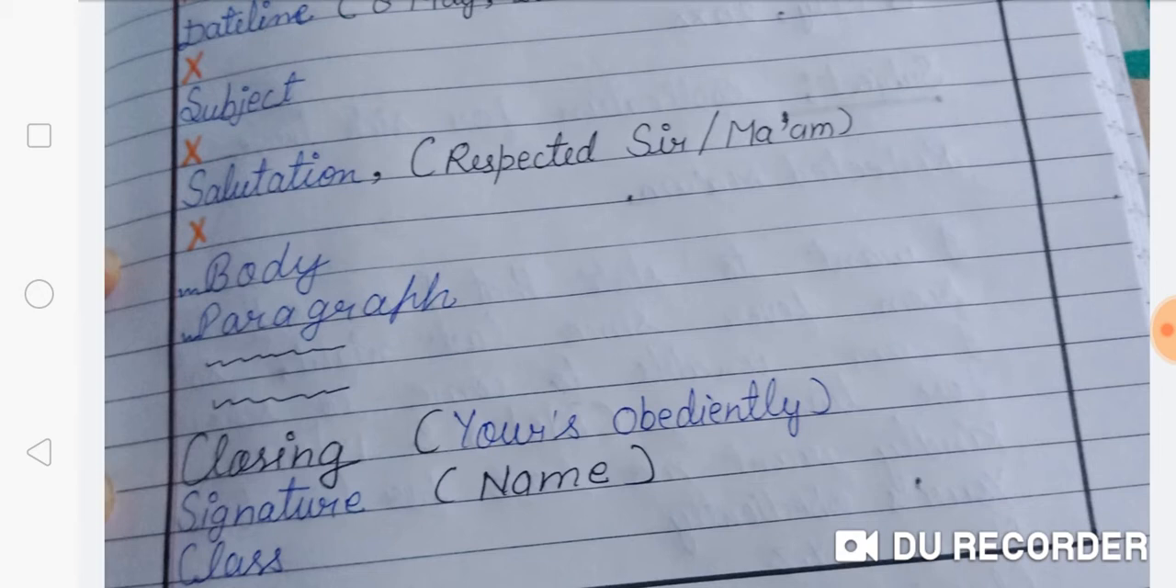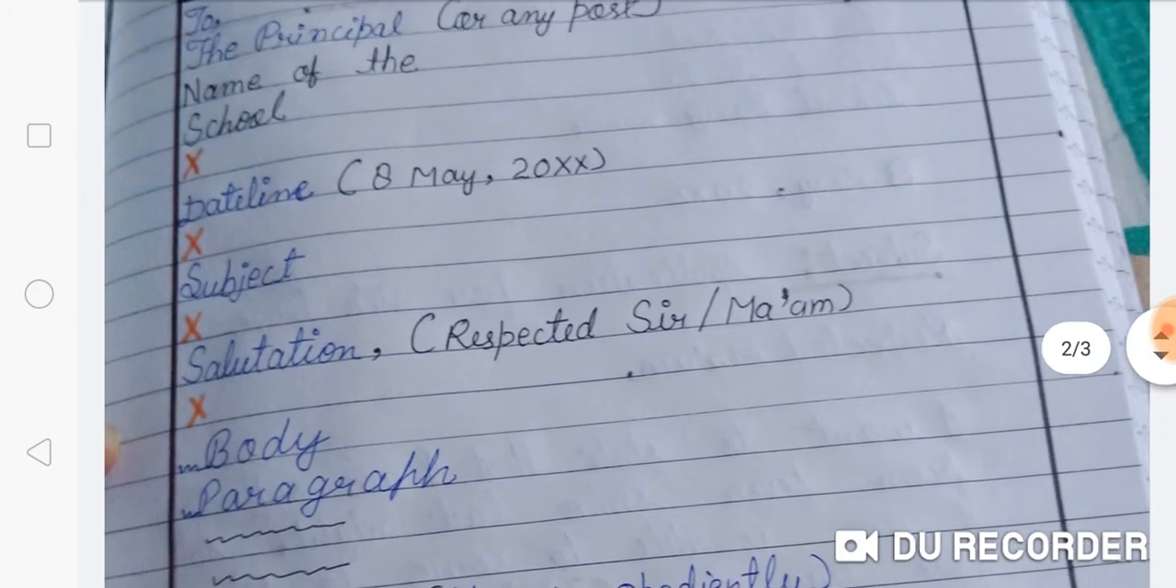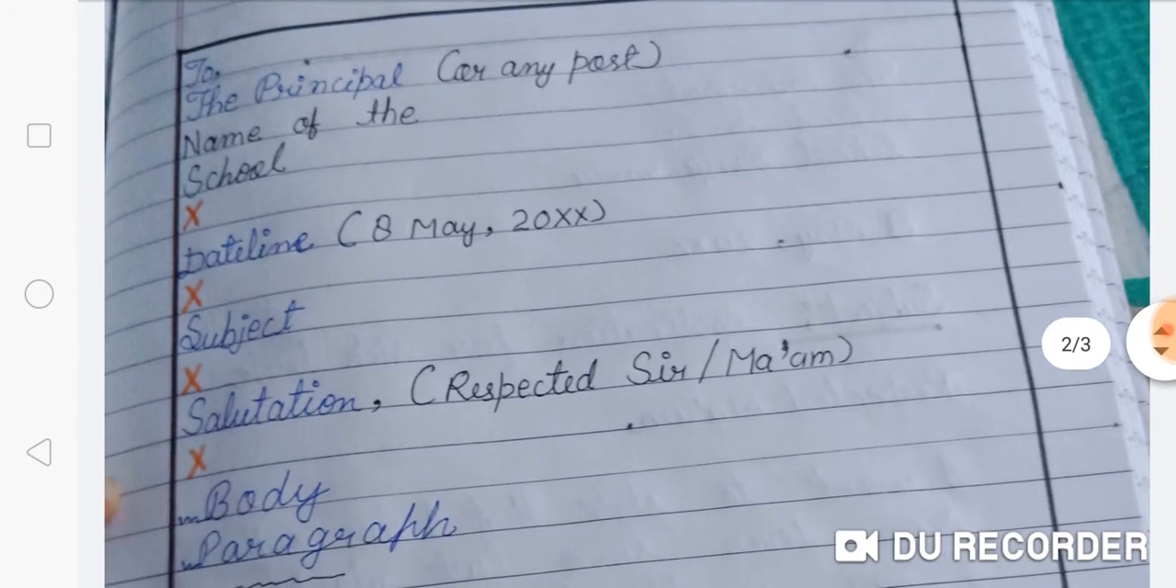Then signature means you have to write your name in simple language. After that you will mention your class. So this is the pattern that you have to follow. If your application is totally right but you have not followed the pattern, you have not left the lines properly, your marks will be cut. It doesn't matter that your application is right, but the format is wrong, then your marks will be cut. So both things should be right, your content as well as your format.